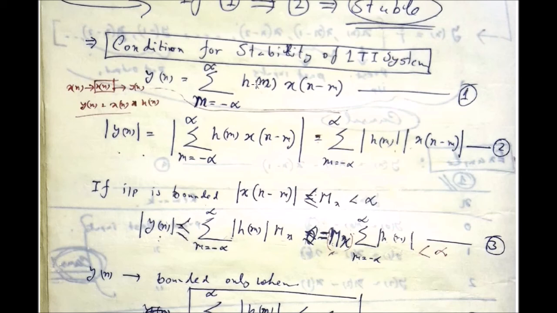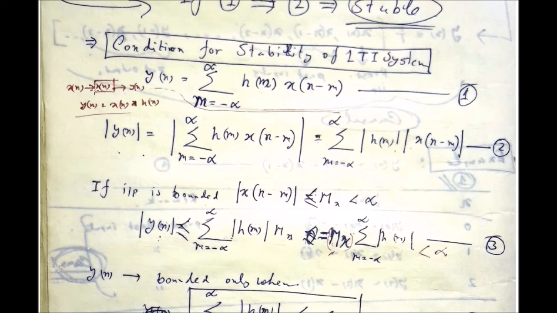As I mentioned, if you know the impulse response of any system, for any arbitrary input you can obtain the corresponding output by means of this convolution operation. Just do the convolution between the impulse response of the system and the given arbitrary input, and you will obtain the corresponding output. So this equation number 1 represents the convolution between the impulse response and the input of the system, and you get the output from here.